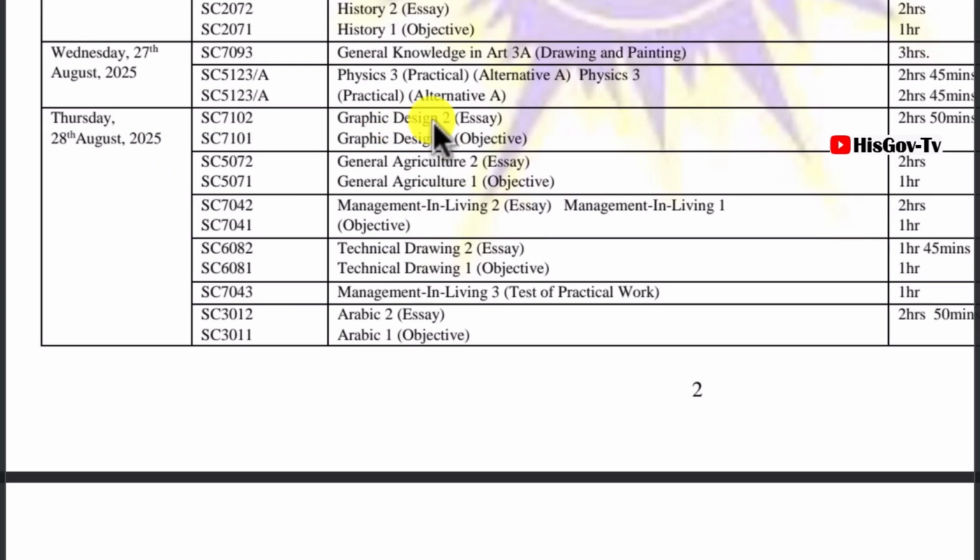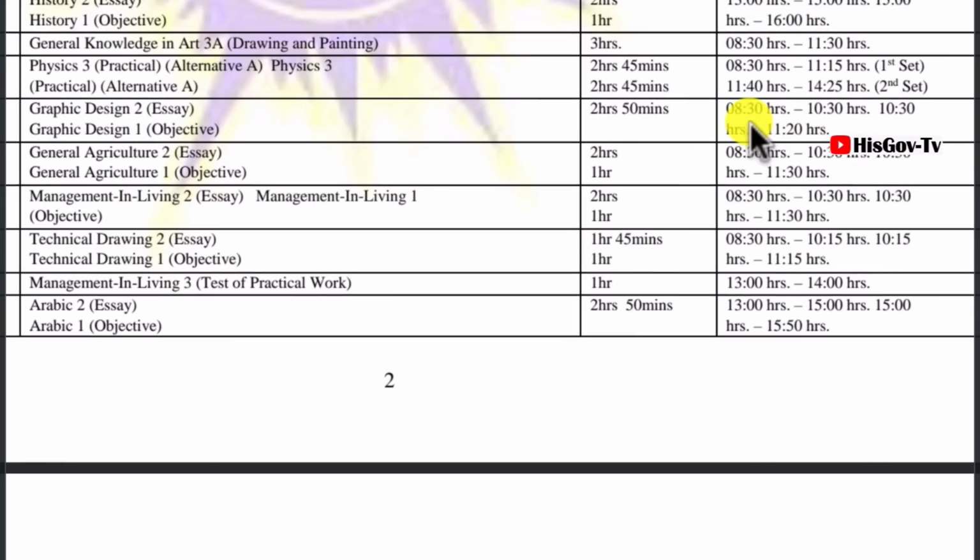On Thursday, 28th August, we have graphic design, essay and objectives. We have general agriculture, essay and objectives. We have management in living, objectives. And then we have technical drawing, management in living, test of practical work. And then Arabic, essay and objectives. All these papers are going to be written on 28th of August 2025.